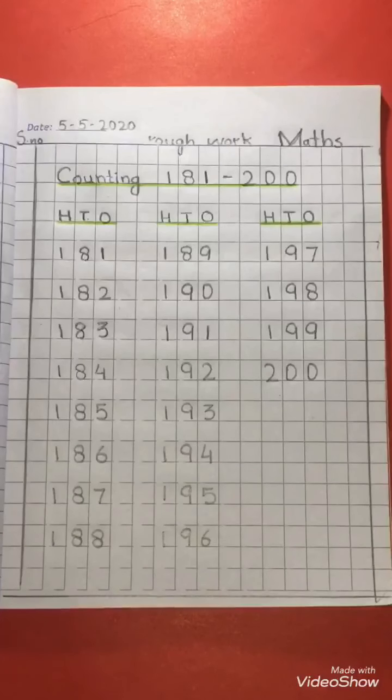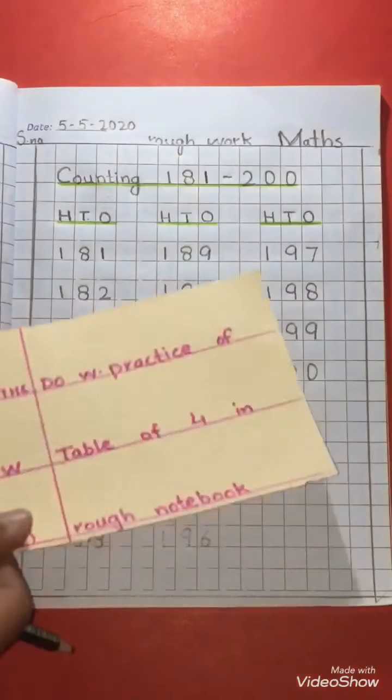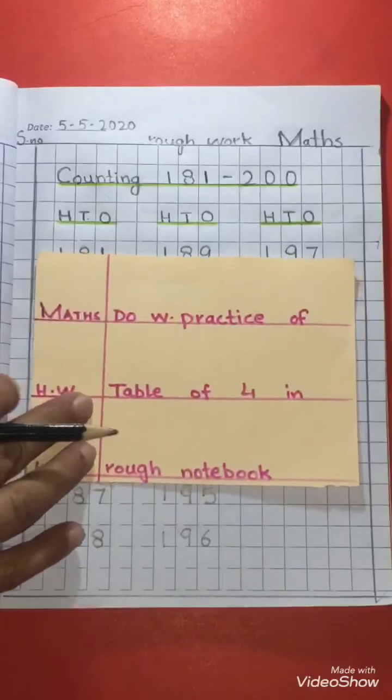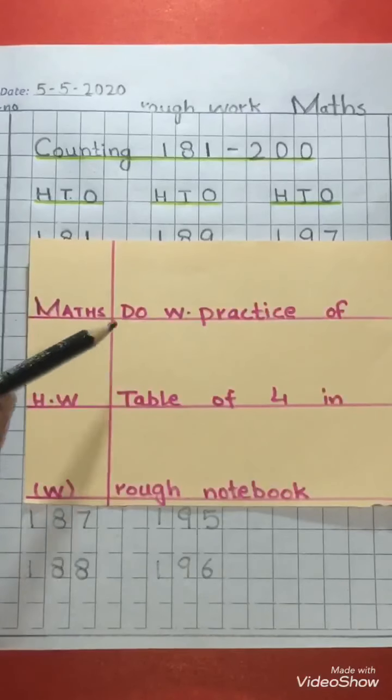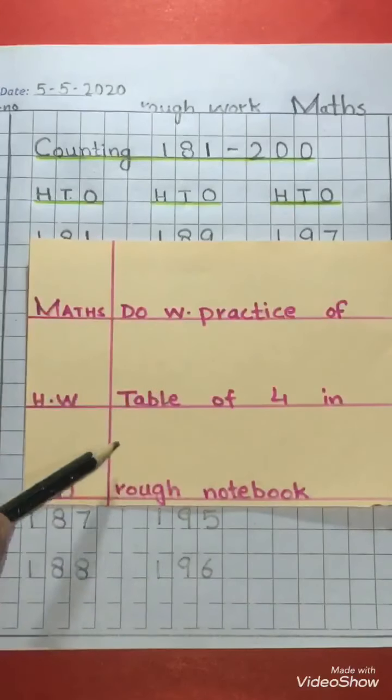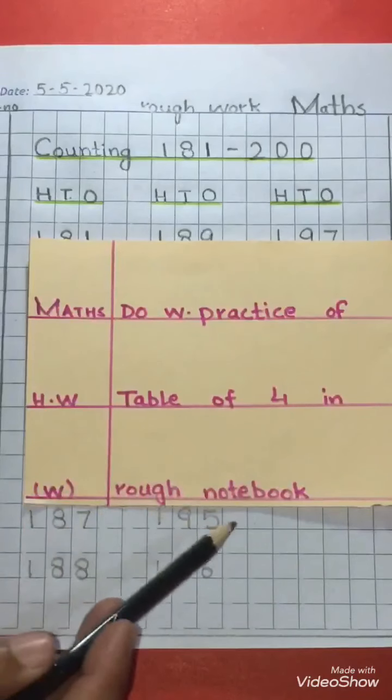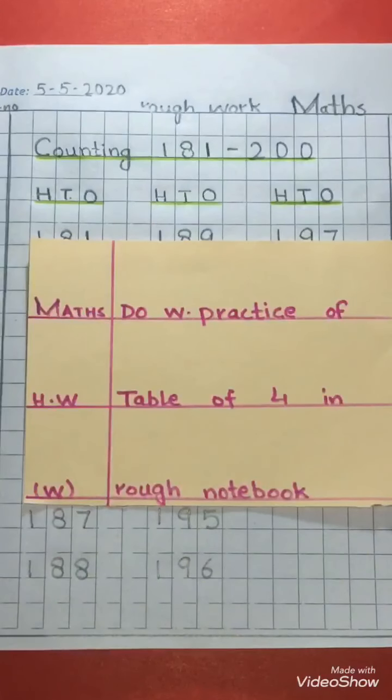Students, now note down the maths homework. Maths homework written. Do written practice of table of 4 in rough notebook. Students, आपने टेबल ऑफ 4 रफ कॉपी में राइट करना है 0 से 12 तक. 4 0s are 0 से 4 12s are 48 तक आपने टेबल ऑफ 4 रफ कॉपी में राइट करना है.